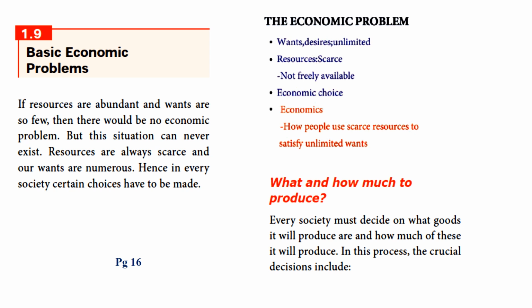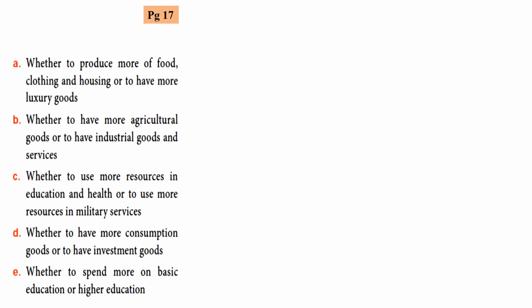In this process the crucial decisions include, next page, page number 17, whether to produce more of food, clothing and housing or to have more luxury goods. That means in the economic problem they have certain crucial decisions to make, whether to produce more food, or clothes, or housing, or luxury goods like luxury cars, sports cars, jewelries and apartments.